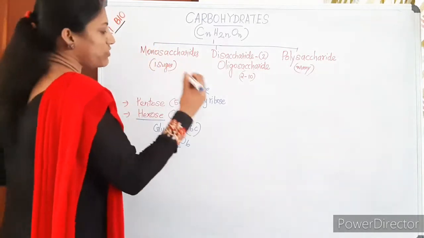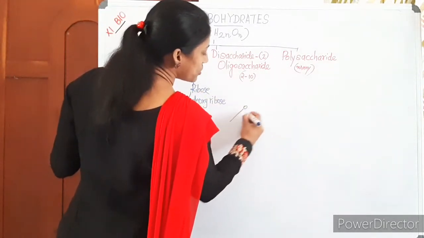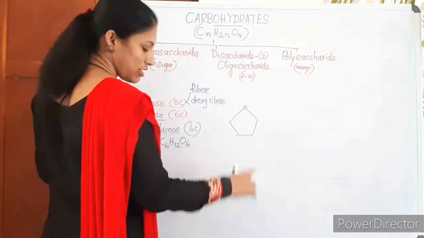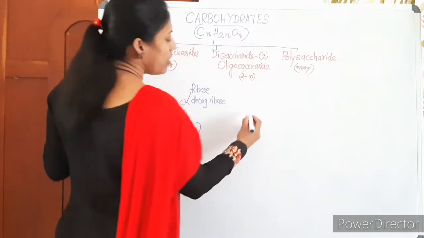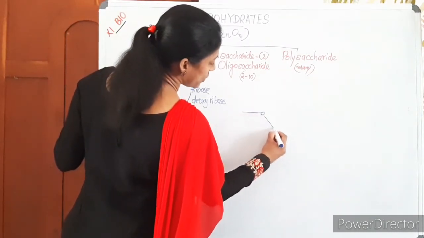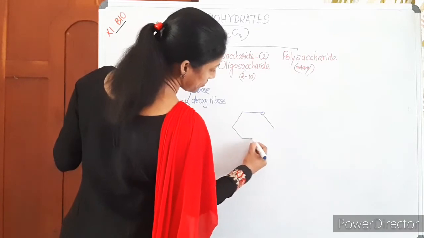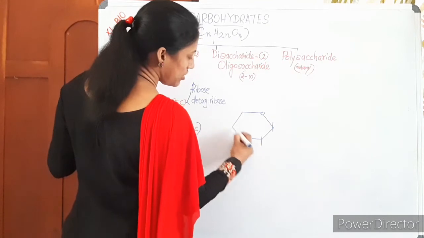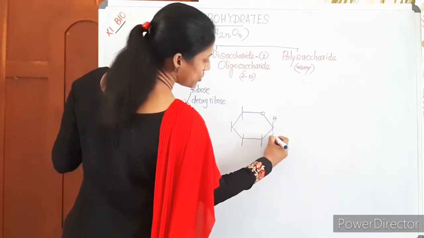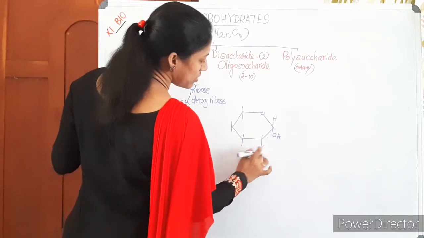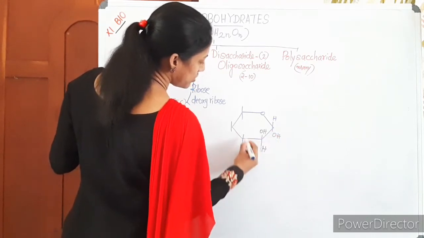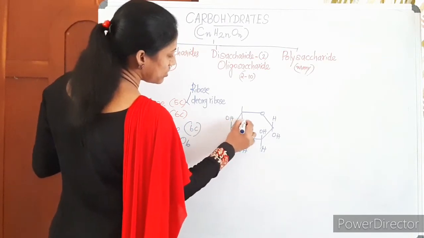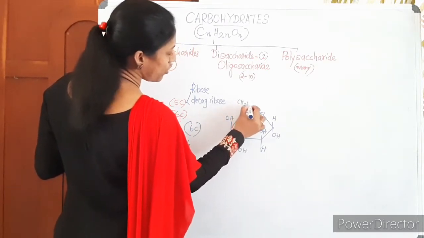And the structure of glucose, when we discuss, in a pentose sugar structure you have drawn a pentagon, I mean this 1, 2, 3, 4, 5 sided ring. For this you have learned already. Whereas for glucose, the structure is like this. It has a 6-sided ring. This is oxygen. HOH, HOH, HCH2OH.